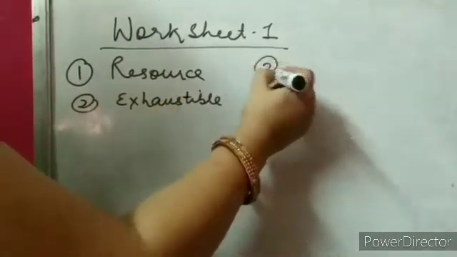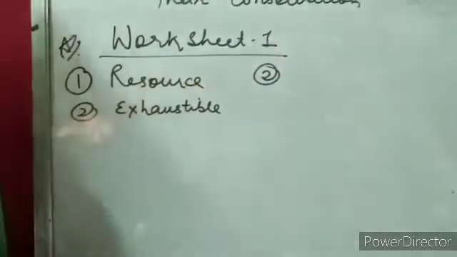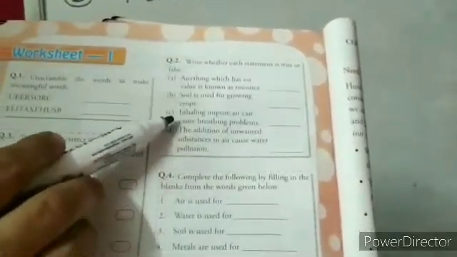Okay, now second point. Second है बेटा, write whether each statement is true or false. Anything which has no value is known as resource. That is false. Soil is used for growing crops. That is true. Inhaling impure air can cause breathing problem.